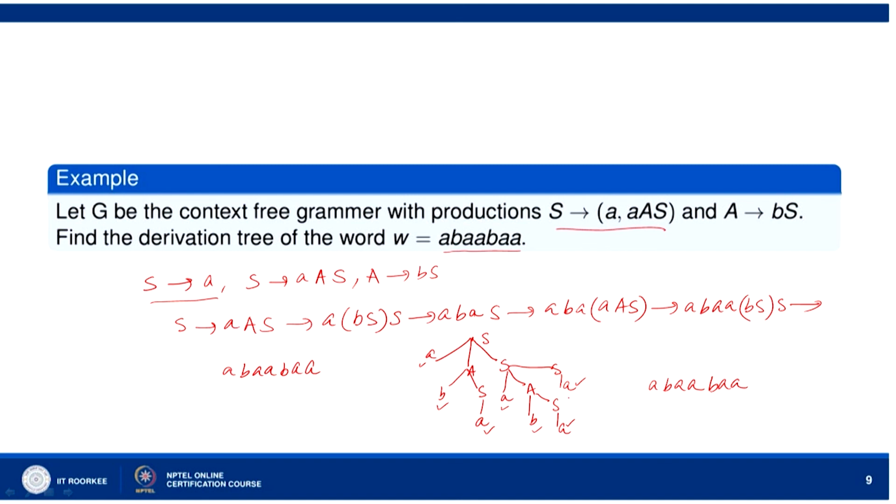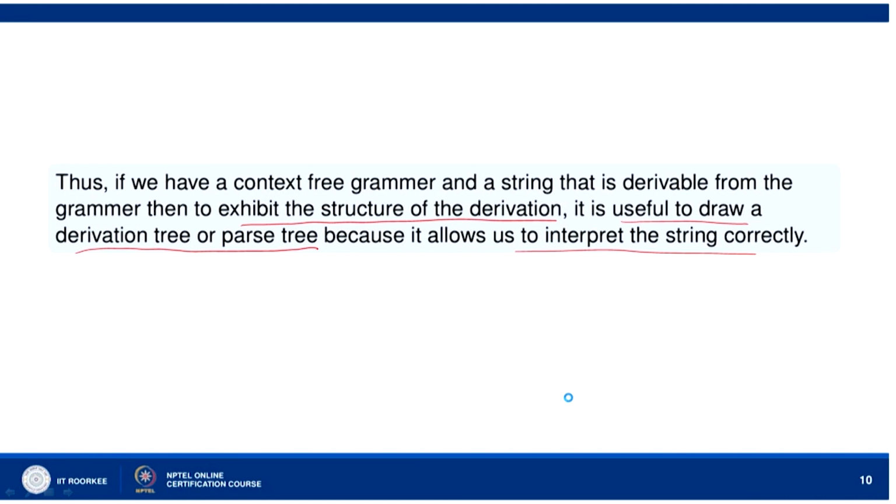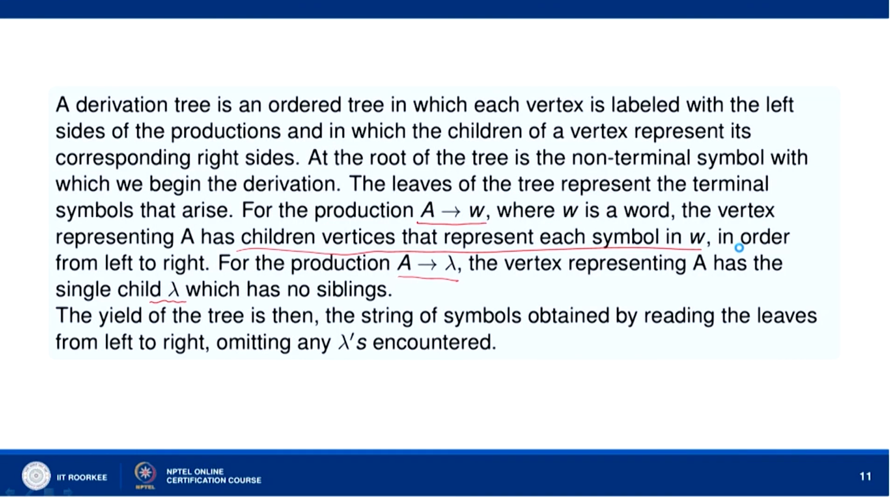So, the derivation tree, which we also call a parse tree, allows us to interpret the string correctly. We simply have to read it from left to right, as we have seen here. The yield of the tree is the string of symbols obtained by reading the leaves from left to right. If there is any lambda in between, we omit it. Omitting any lambda encountered, it is not read when we read the leaves from left to right. So, this is how we draw a derivation tree.